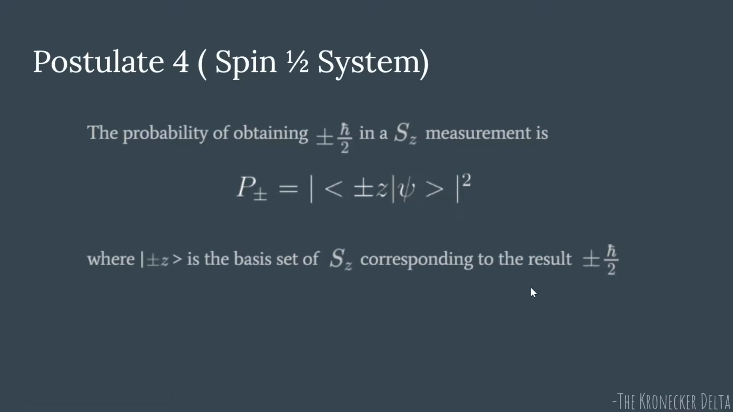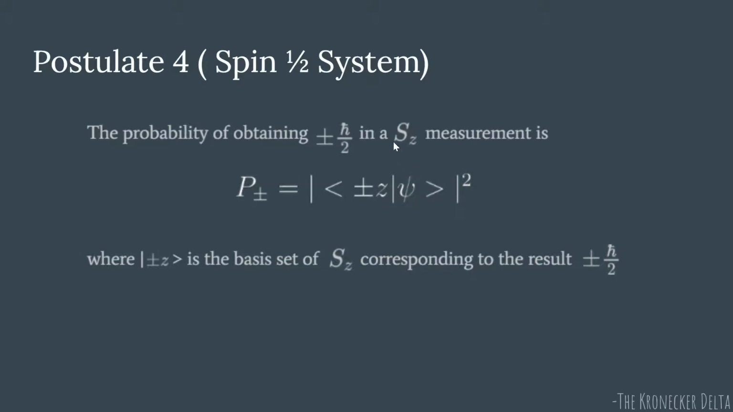Okay, now we'll see postulate 4. We've already seen postulate 1. We haven't seen postulates 2 and 3. We'll see them in the upcoming videos. Postulate 4 in terms of spin half system. What it says is, if you are given a generic ket psi, so your atom to begin with is in state psi, you do an SZ measurement. What does SZ measurement mean? That you want to know the value of the spin component along the Z axis. Okay, that is what you mean by SZ measurement.